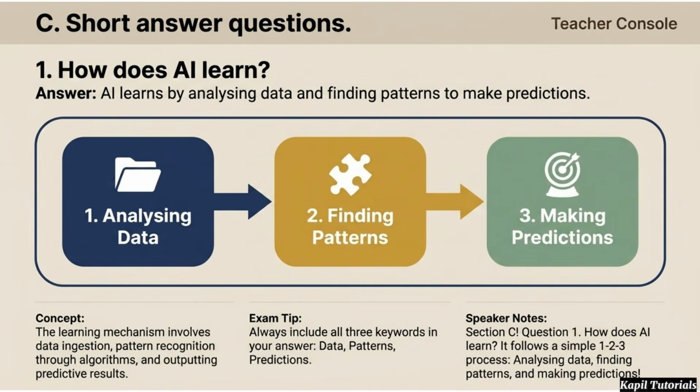Moving to short answer questions. Question 1. How does AI learn? It follows a simple 3-step process: analyzing data, finding patterns, and making predictions. Make sure to include all 3 keywords in your answer.